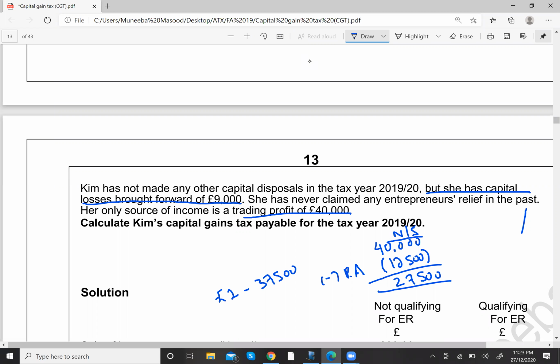If I talk about your first band, that is from pound 1 till 37,500, out of this 27,500 is already used by non-savings income. So what is the remaining limit of the basic rate band? That is 10,000, right? So when I apply tax on capital gain, remember that in the basic rate band there is only a space of 10,000 remaining.